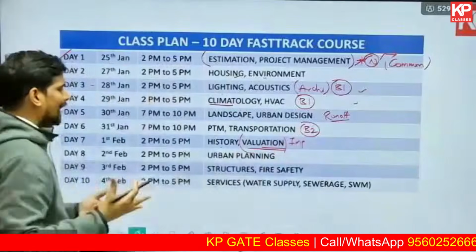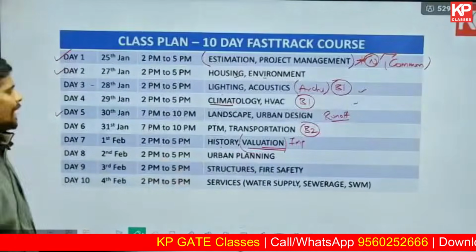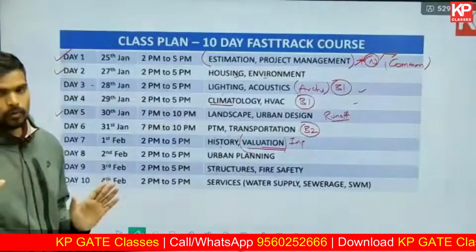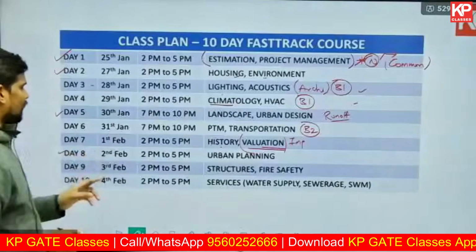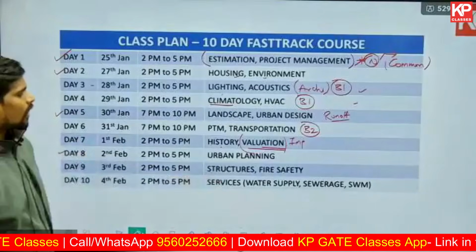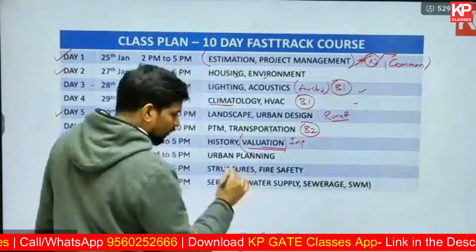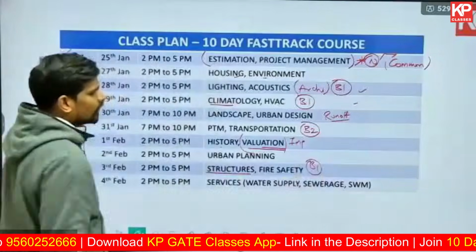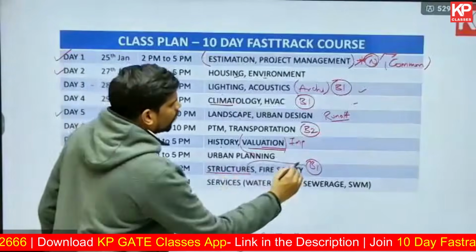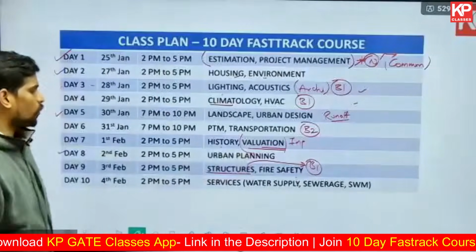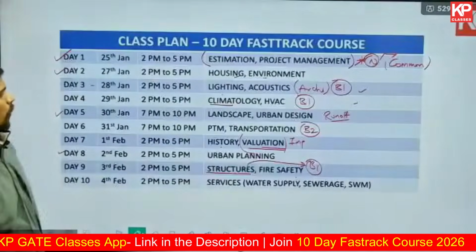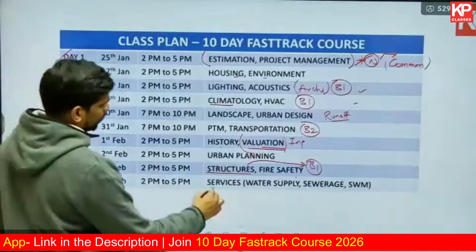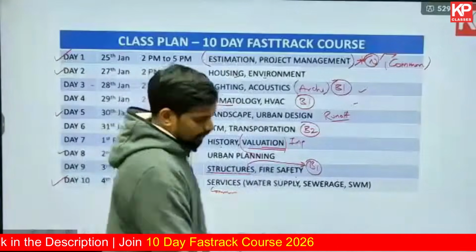But you can rely on the recorded class also. That is fine. Urban planning too is important, but I think this lecture will not be very long. It will not go more than 3 hours, so you can attend this lecture easily. Structures and fire safety, not huge weightage. Structures is only for architecture part people. Fire safety is in the common part, but I think it is easy to cover even through recording. The last one, water supply and sewage treatment, is important. It is in the common part. I hope that gives you a bit of idea.